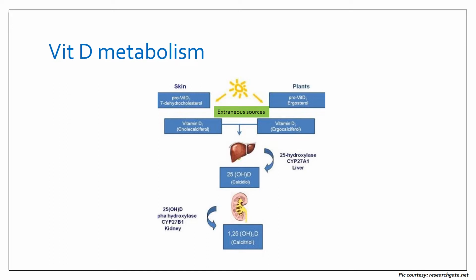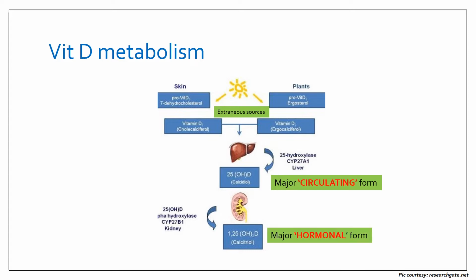It then metabolizes in the liver in the presence of enzyme 25-hydroxylase and undergoes hydroxylation at the 25th position to form calcidiol, and then it gets metabolized in the kidney. At the first position, it undergoes second hydroxylation to form calcitriol or 1,25-dihydroxycholecalciferol. So we see that 25-hydroxy-D or calcidiol is the major circulating form present in the blood. Therefore, whenever we want to estimate the levels of vitamin D in blood, we estimate the levels of 25-hydroxy-D.